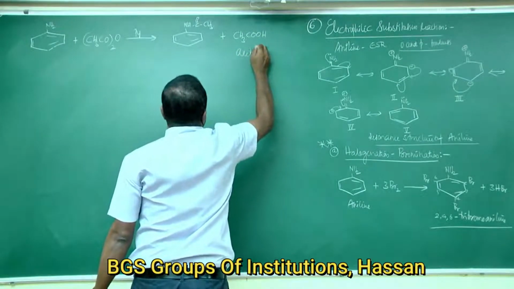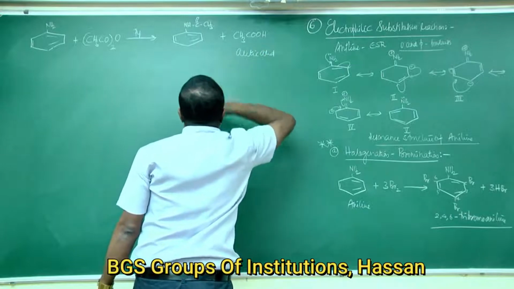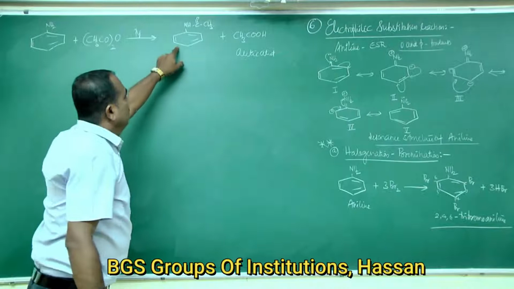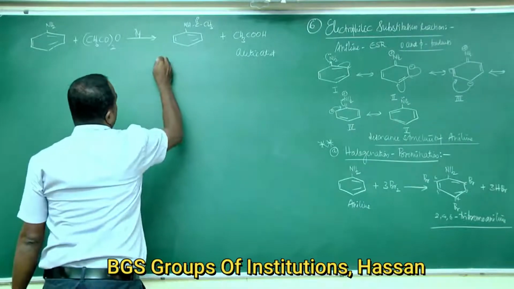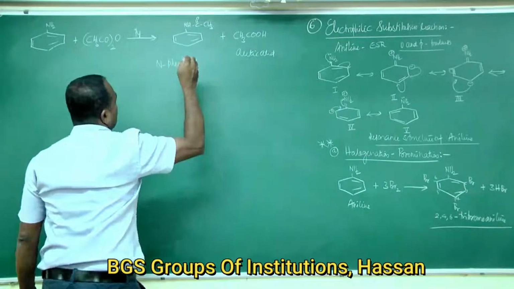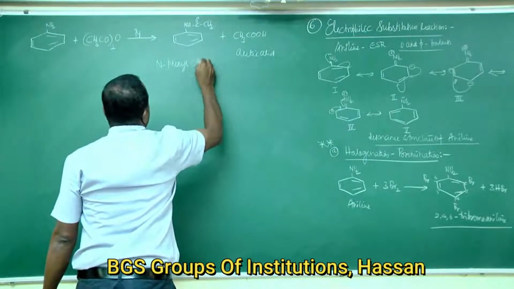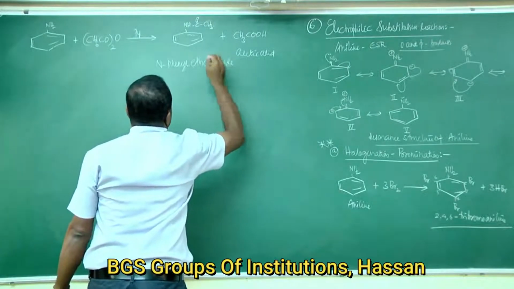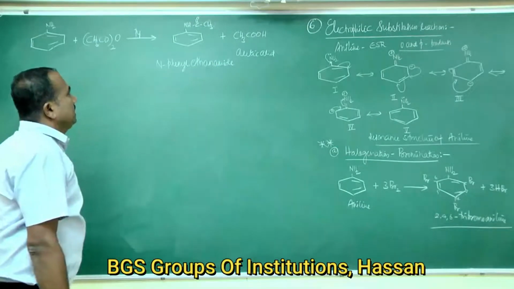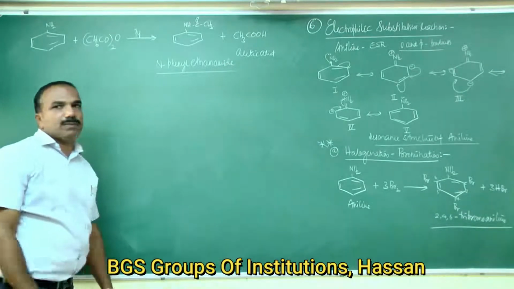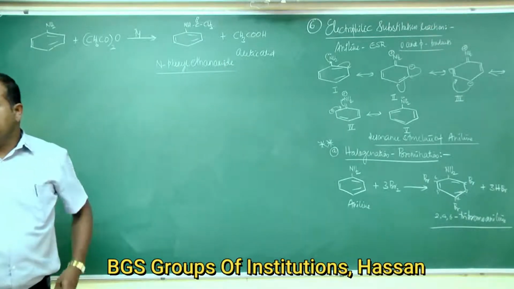This is acetic acid. And this one is N-phenyl ethanamide. With 2 carbon atoms, the linkage CONH is an amide, so the name of that product is N-phenyl ethanamide.